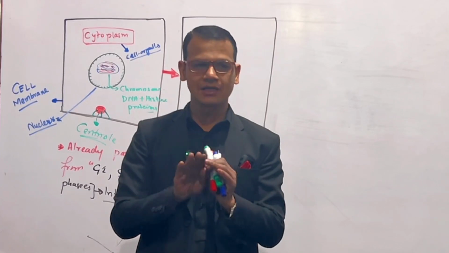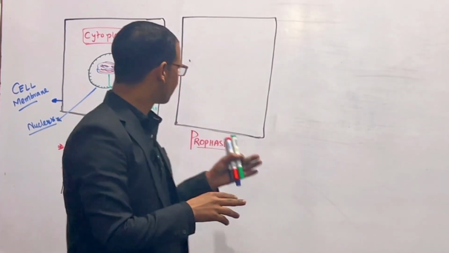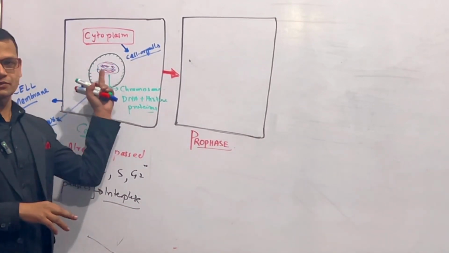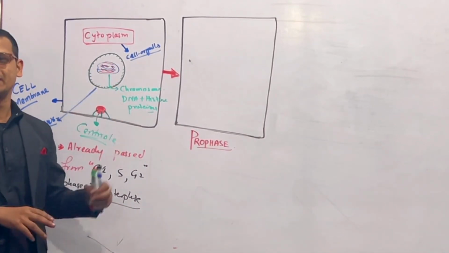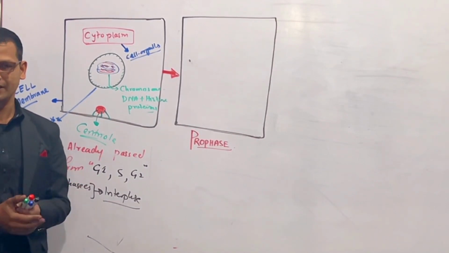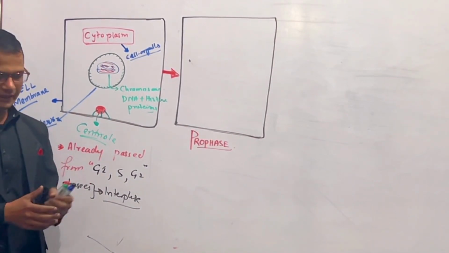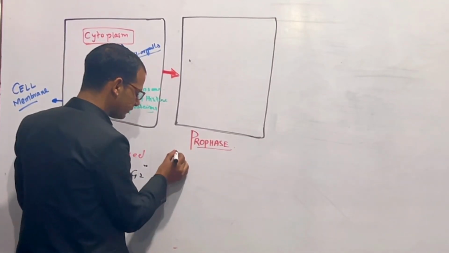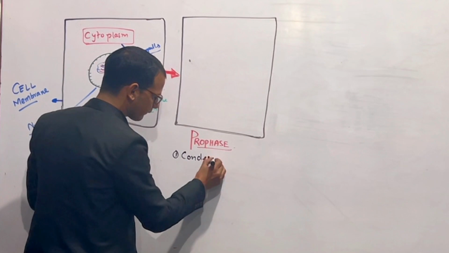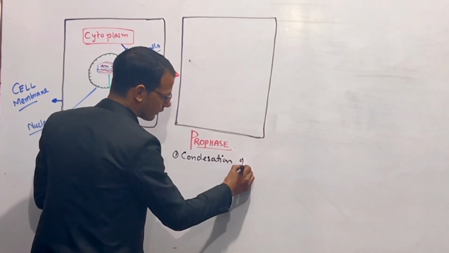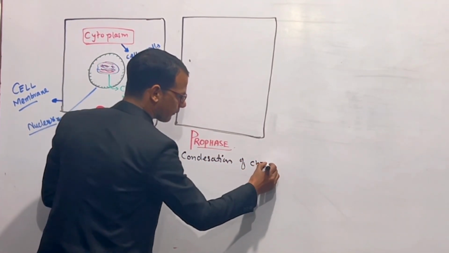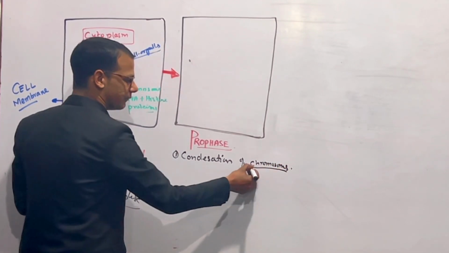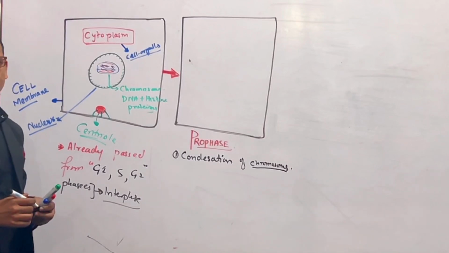The chromosomes also grow in size, right? Because in the parent cell, in the germinal cell, these chromosomes are present in the form of threads, so they are called chromatin. These colorful threads, right? The first point is the condensation of chromosomes. It means the chromosomes become visible, right?